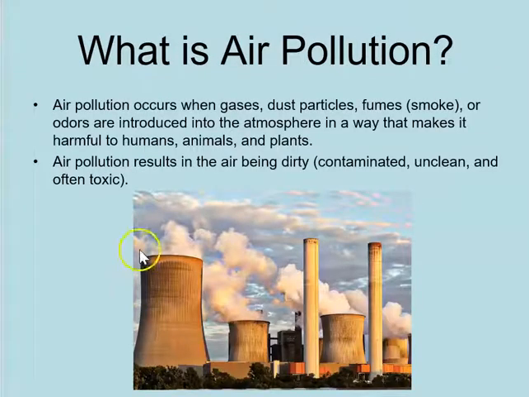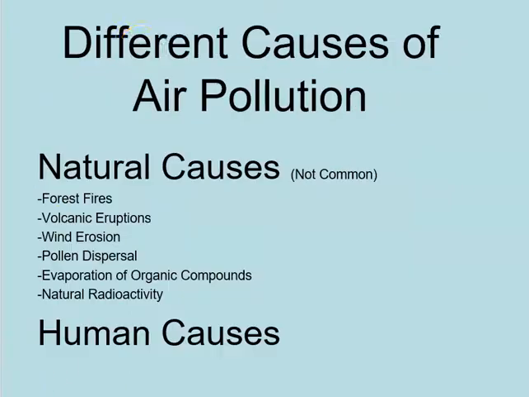What is air pollution? Air pollution occurs when gases, dust particles, fumes, smoke, or odors are introduced into the atmosphere in a way that makes it harmful to humans, animals, and plants. Air pollution results in the air being dirty, contaminated, unclean, or often toxic.